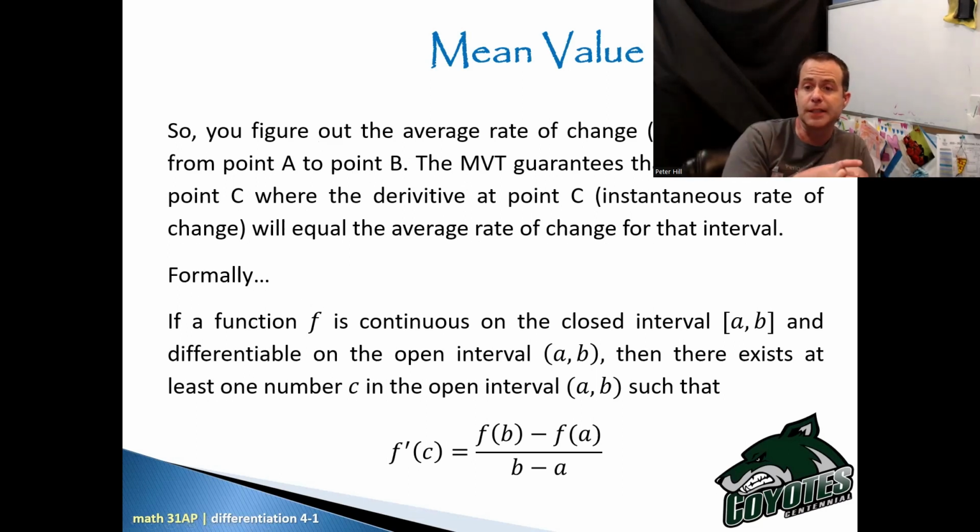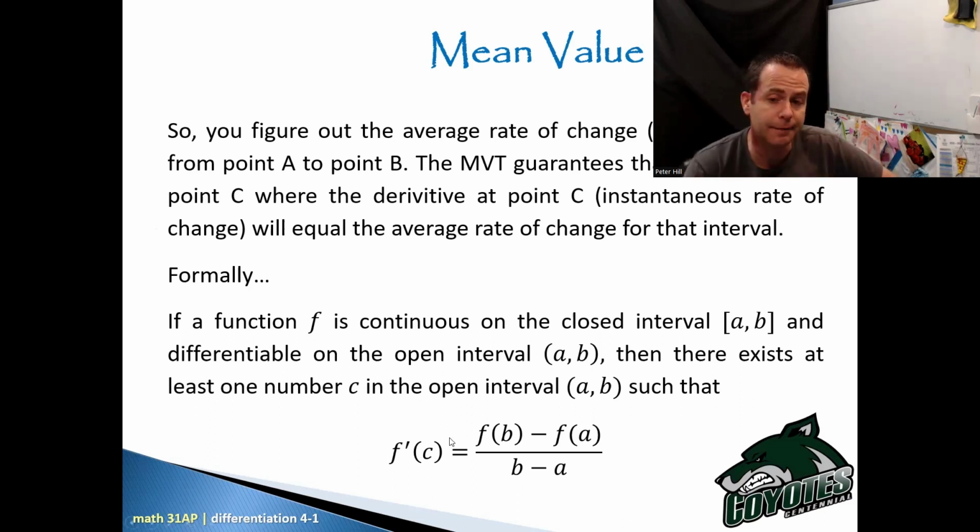If a function f is continuous on the closed interval from A to B and differentiable on the open interval from A to B, but not including A and B, then there exists at least one number C in the open interval A to B such that the derivative of f at C equals the average slope, which would be f of b minus f of a over b minus a, right? That's just using the slope formula with x equals a as my start and x equals b as my end, okay?